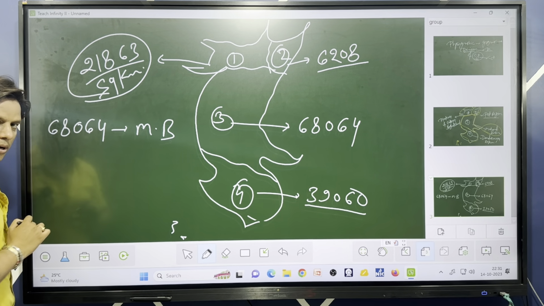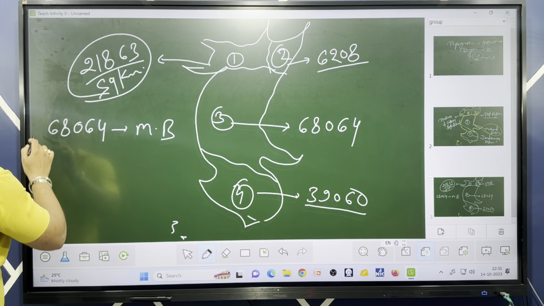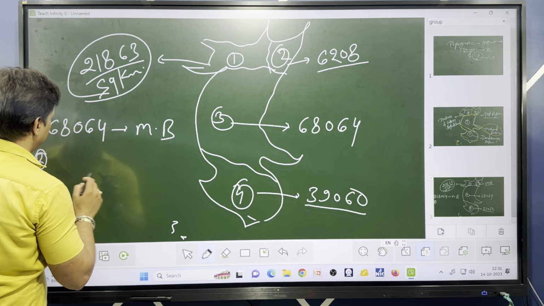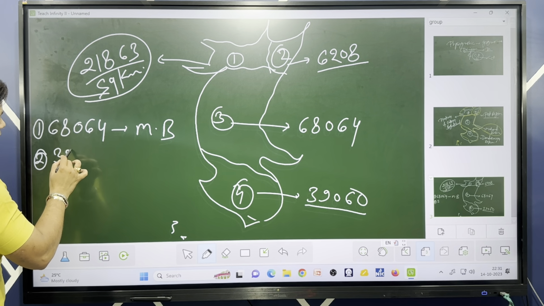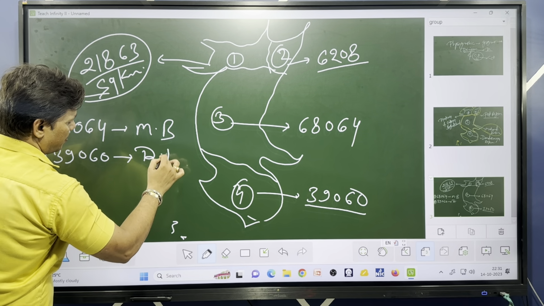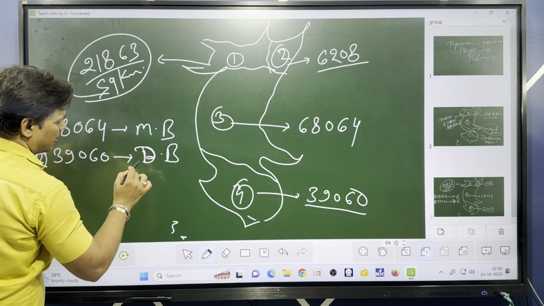This is the largest, the first part. Now the second largest is 39,060. This is the Dandakaranya Basin.